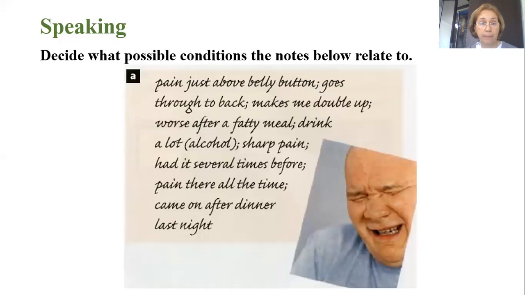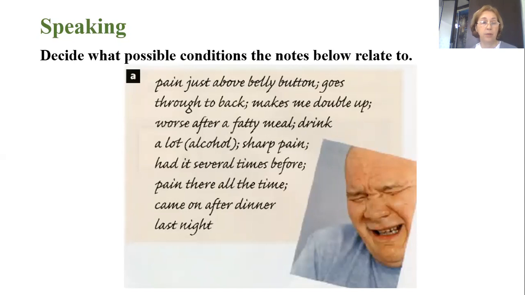Pain just above belly button, goes through to back, makes me double up. Worse after a fatty meal, drink a lot of alcohol. Sharp pain, had it several times before. Pain there all the time. Came on after dinner last night. What is the possible condition that these symptoms relate to?